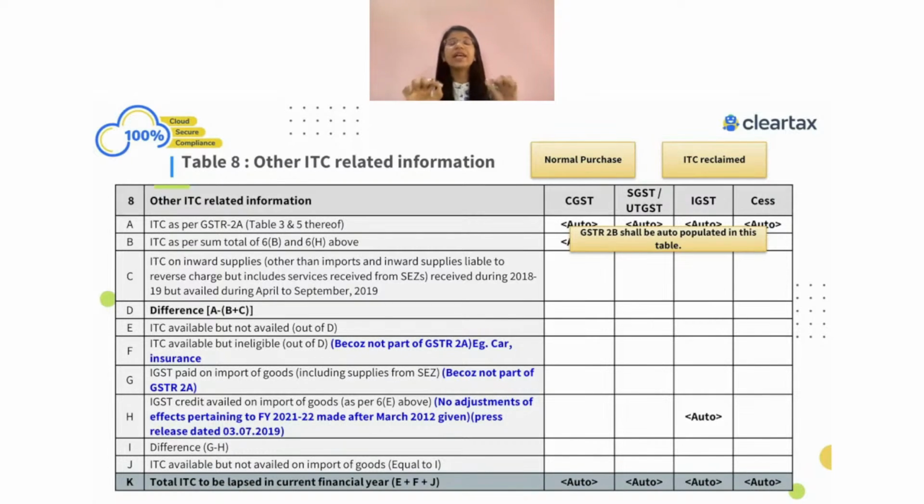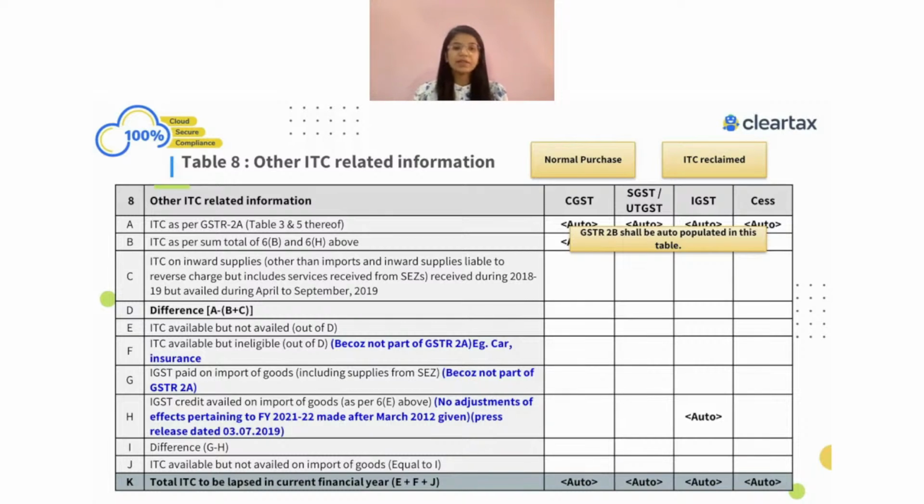So it only has the eligible ITC, right? Again, it will always have the net information, which means invoices plus debit note minus credit note. So if your supplier has issued some credit note against you, it will always have the net impact, which means invoices plus debit note minus credit note. That's true. There was no problem. All the ITC which was filed by your supplier, which was related to the current year, from your 2B information, will be coming over here. It will not have the import of goods information here, right?